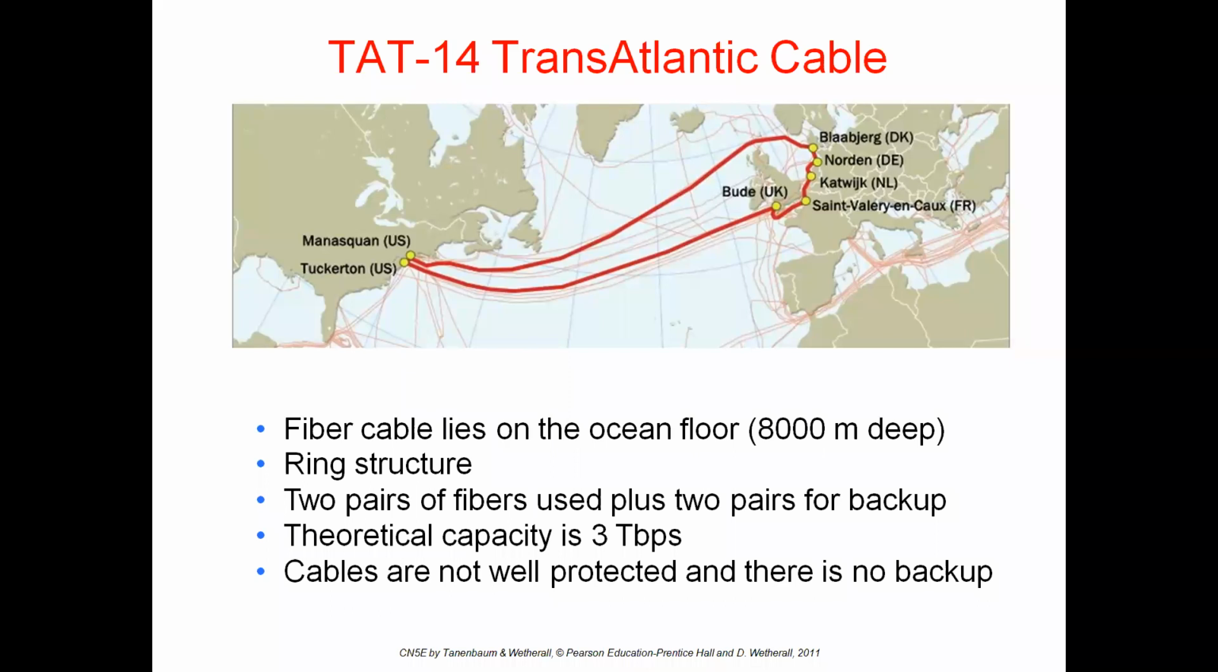Next one, this is the TAT14 transatlantic cable. This is the TAT14 cable.